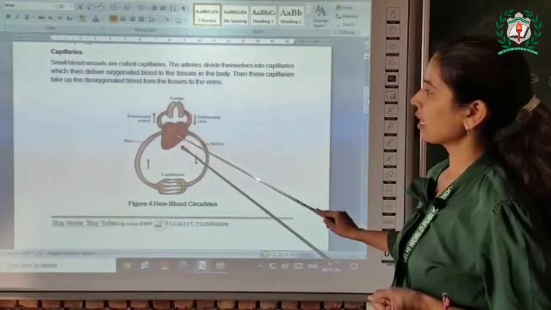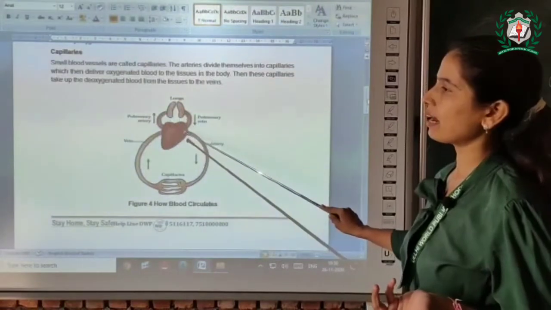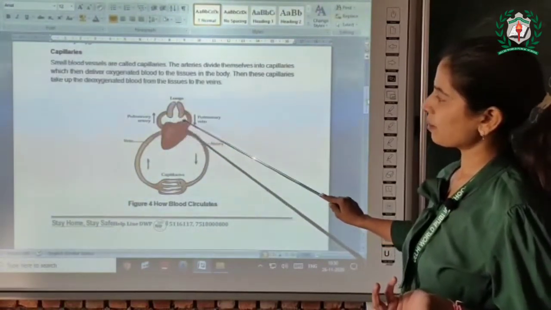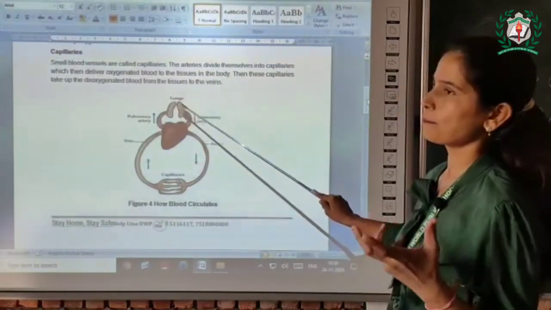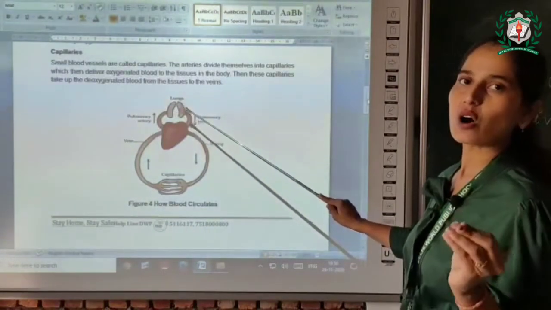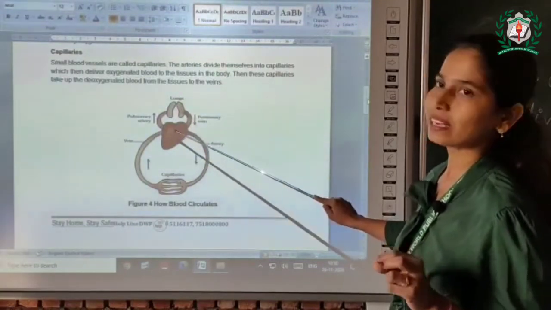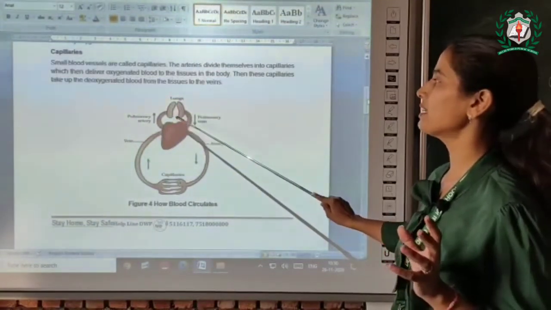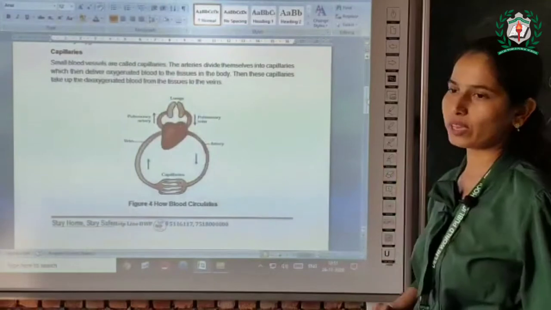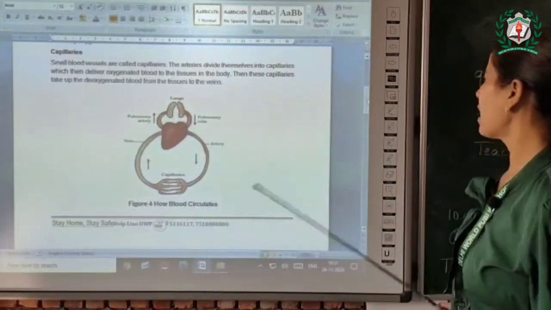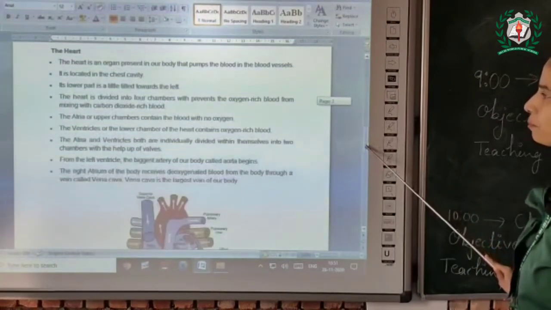Impure blood is brought here to our heart. Then our heart purifies that blood, and the less purified blood is sent to the lungs. Then the lungs mix oxygen with that less oxygenated blood, and the blood is sent back to the heart, and then it is supplied through the arteries to all parts of our body. These capillaries also help our heart and arteries to supply that blood to all the parts of our body.